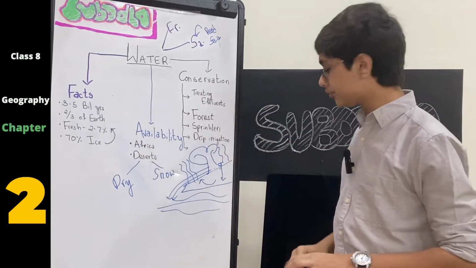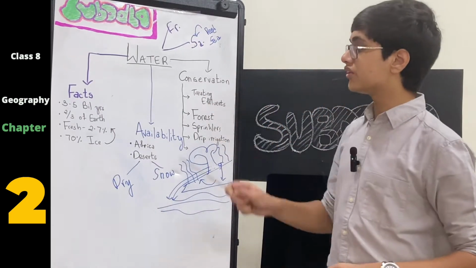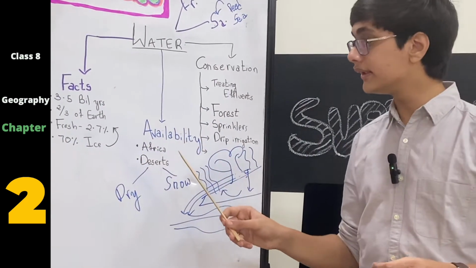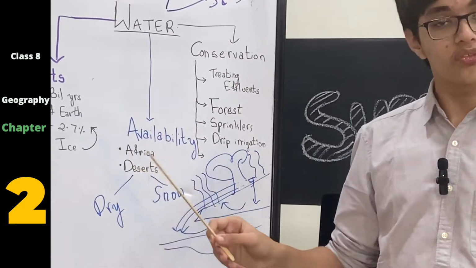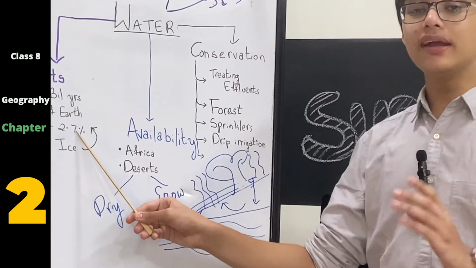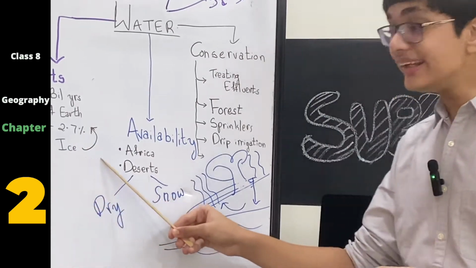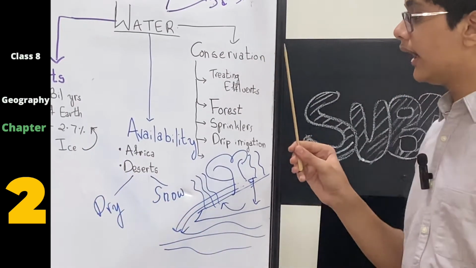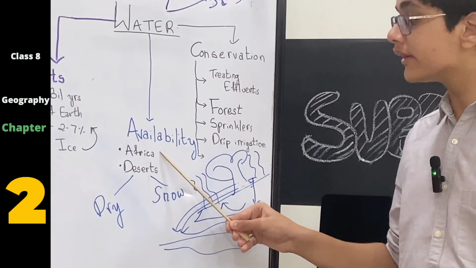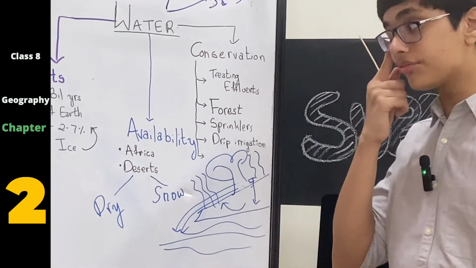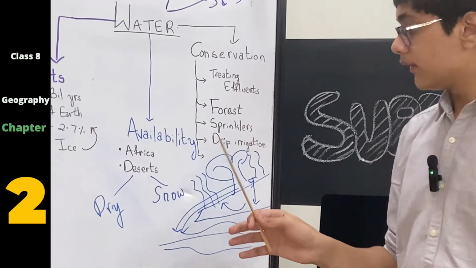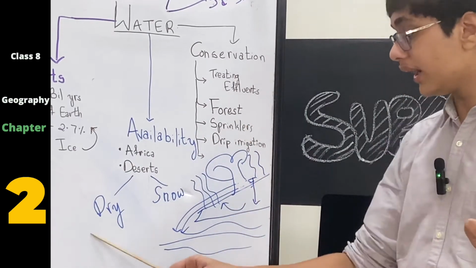So let's have a recap of everything that we've looked at in this section of the chapter. We discussed a few facts about water, how the earth is 3.5 billion years old, how 2/3 of the earth is water, yet only 2.7% is fresh water, out of which 70% is inaccessible. After that, we looked at how even if this water is accessible, it is not found in its purest form, that is in places like Africa. Next, we looked at how it's not at all available in deserts. Here in deserts, we talk about two things: dry and snowy deserts.